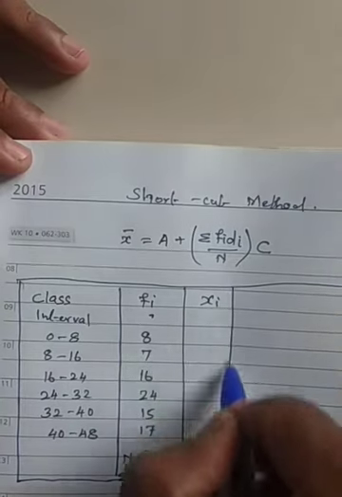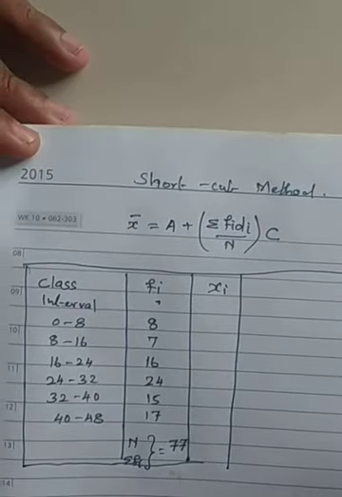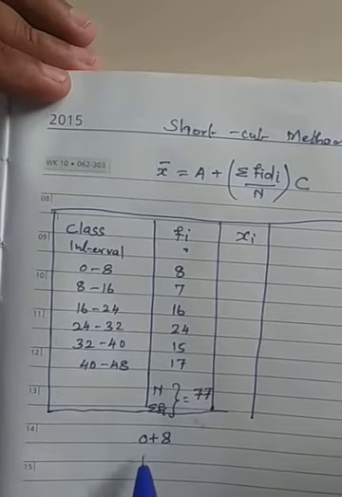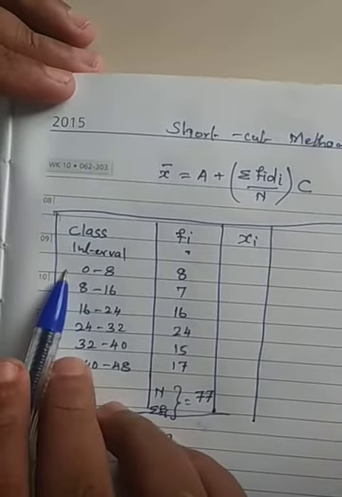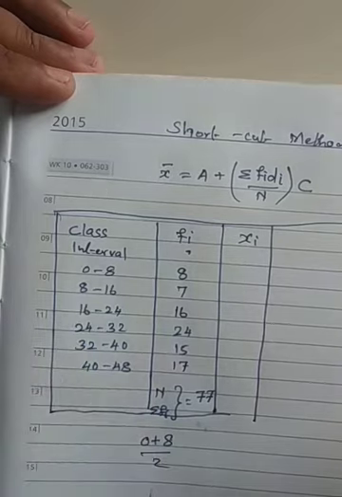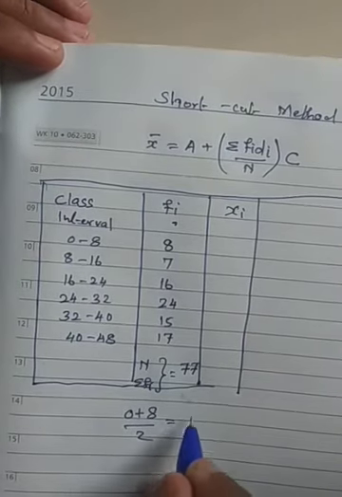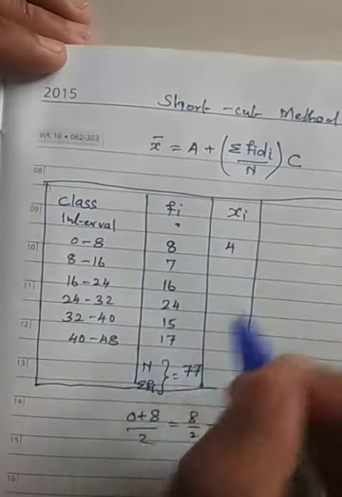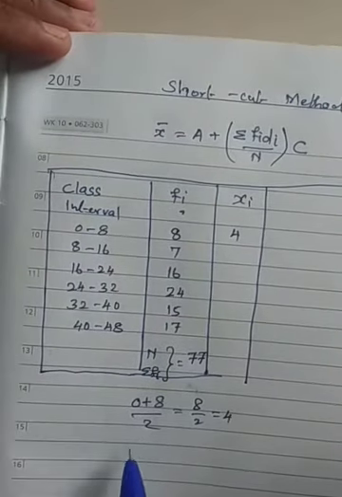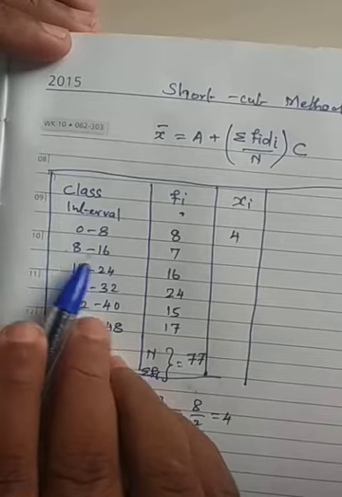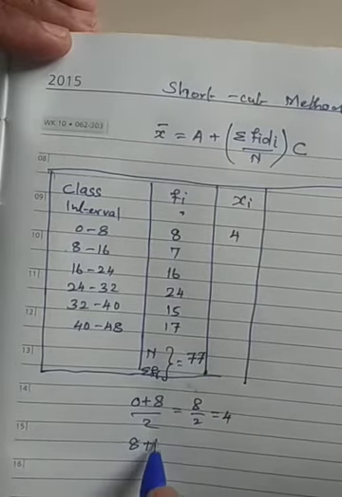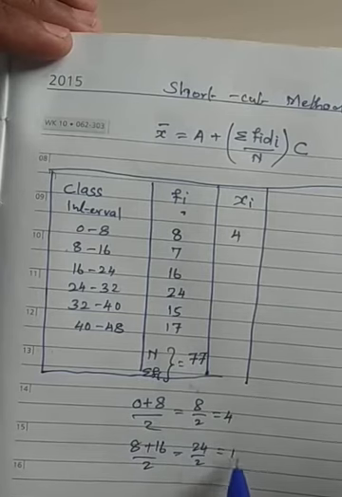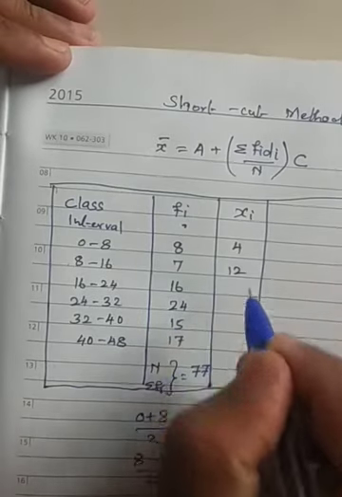We need to get the value of Xi, the same thing we have done in the column. From that itself you can take: 0 plus 8 by 2, that is lower class plus upper class divided by 2. 0 plus 8 is 8, 8 by 2 is 4. So this value is 4. Similarly, 8 plus 16 is 24, by 2 is 12. So this is 12.